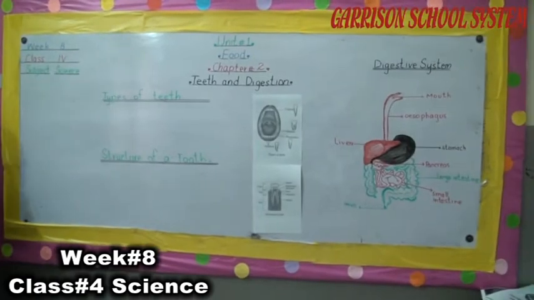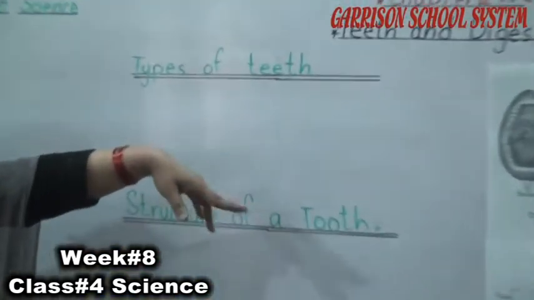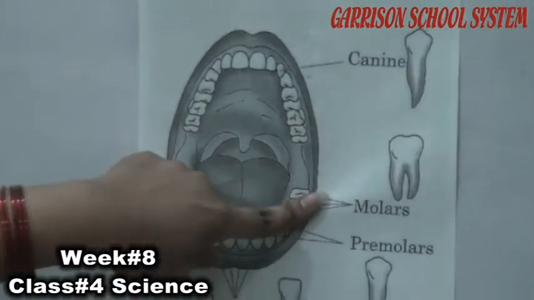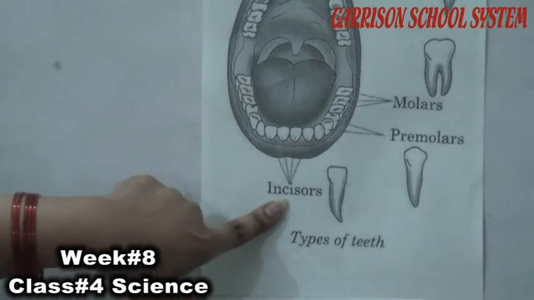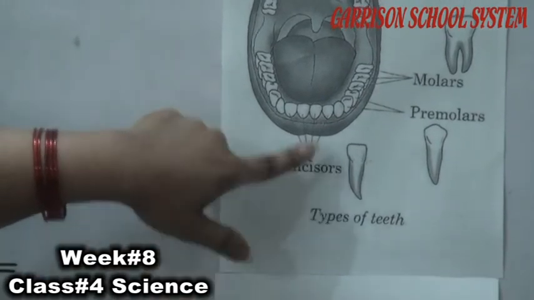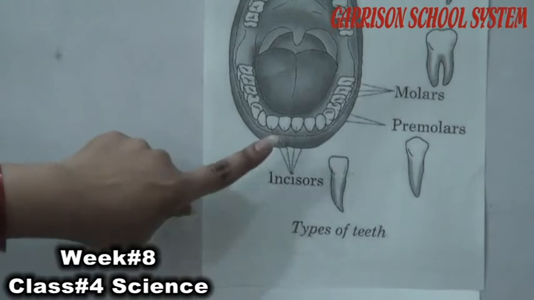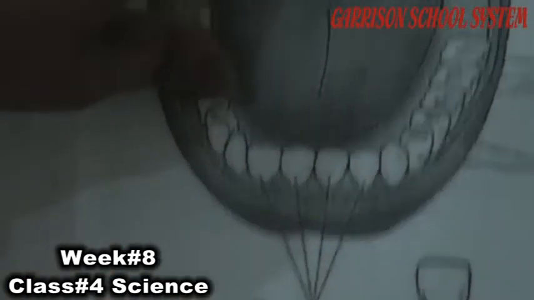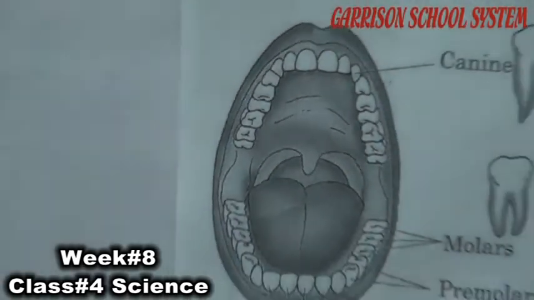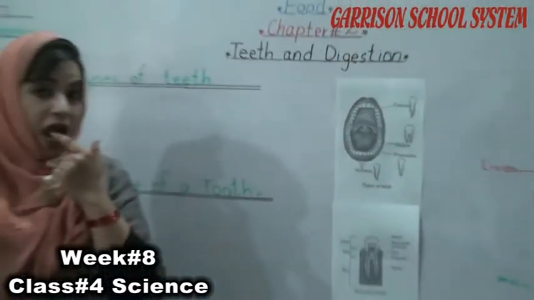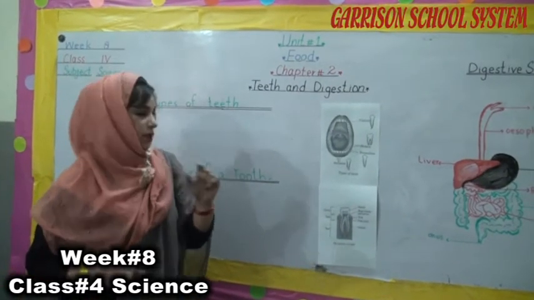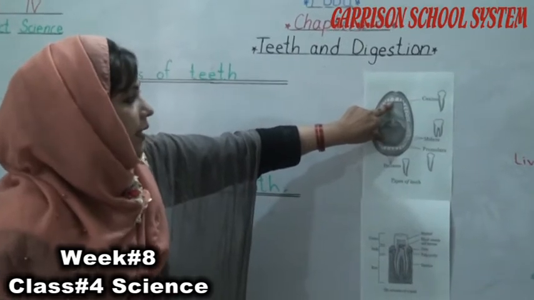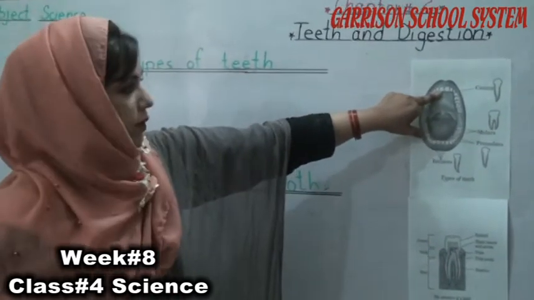Now we will discuss the topic, types of teeth. You can see in the diagram there are 4 types of teeth: canines, molars, premolars and incisors. First of all, I will tell you about incisors. Incisors are present in front of each jaw. You can see there are 4 incisors, and you can also observe them in your own jaw. There are 4 incisors and they help in cutting the food.